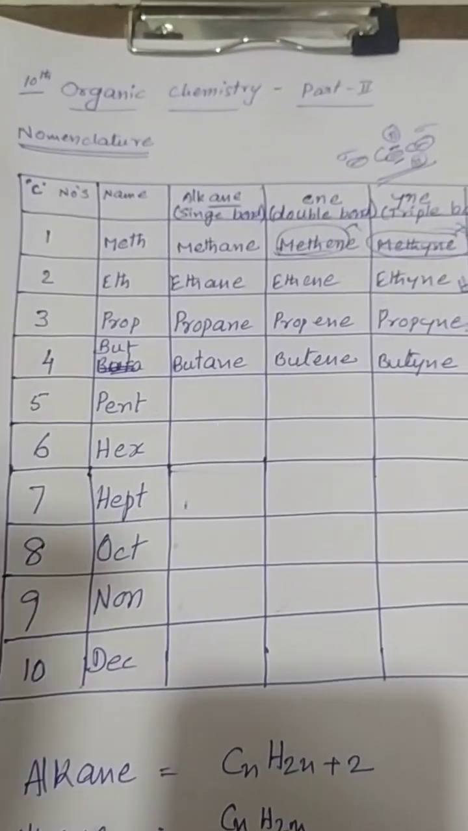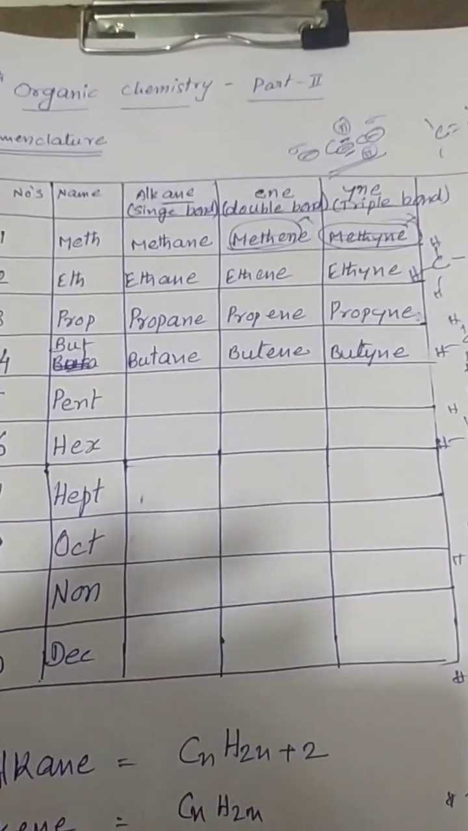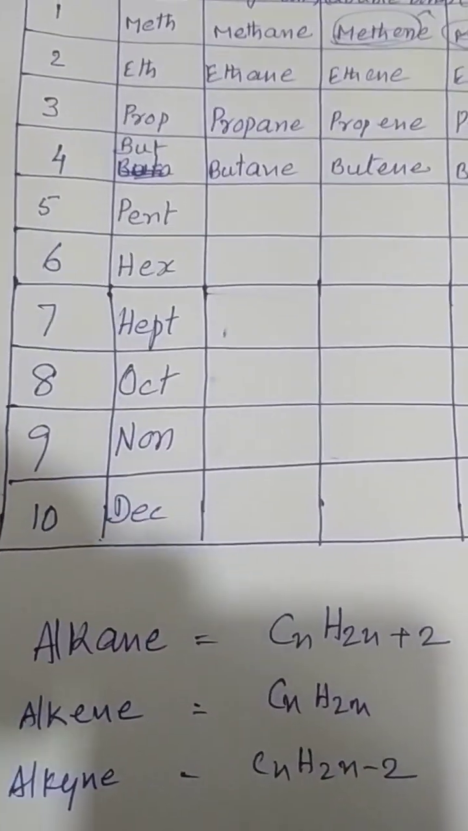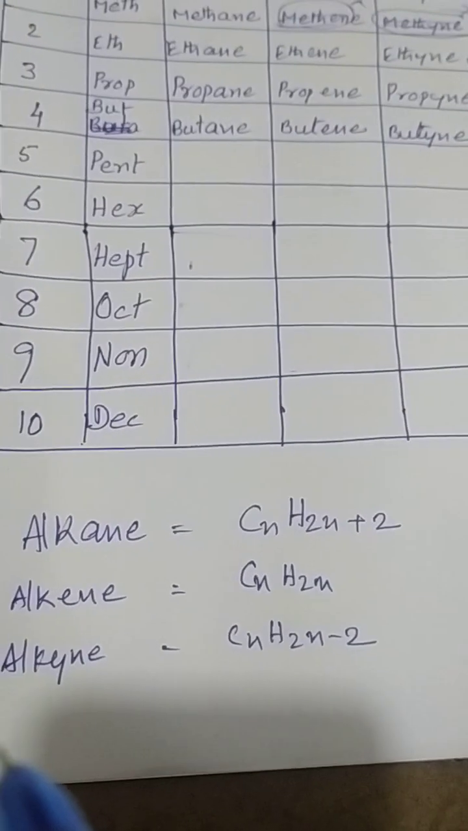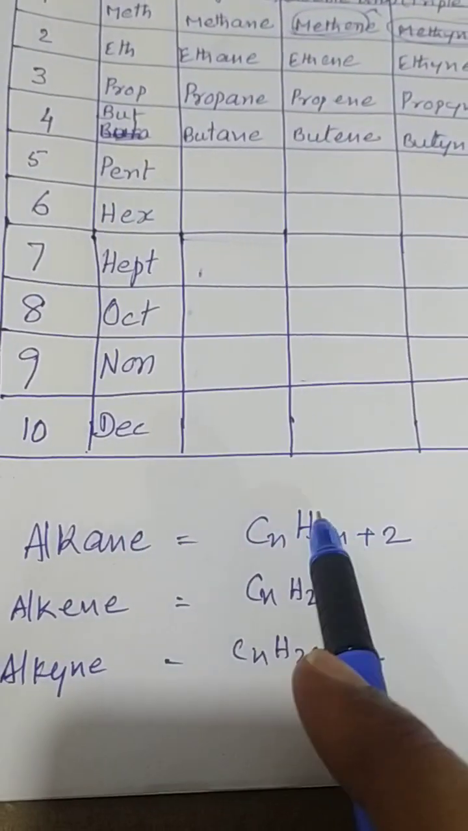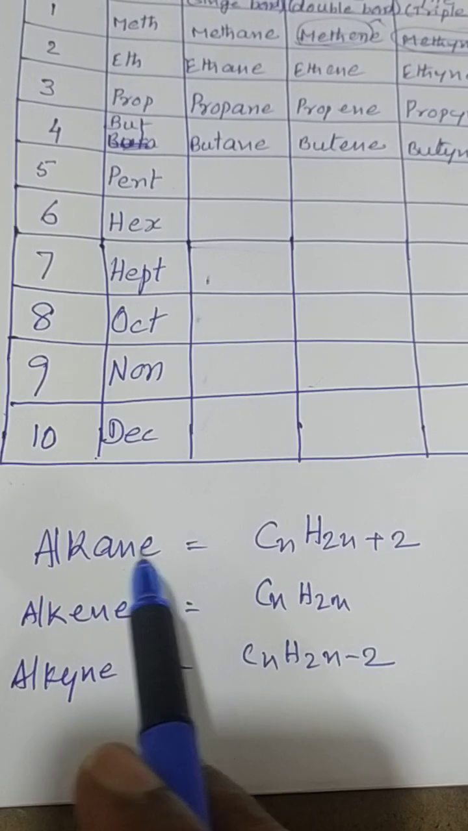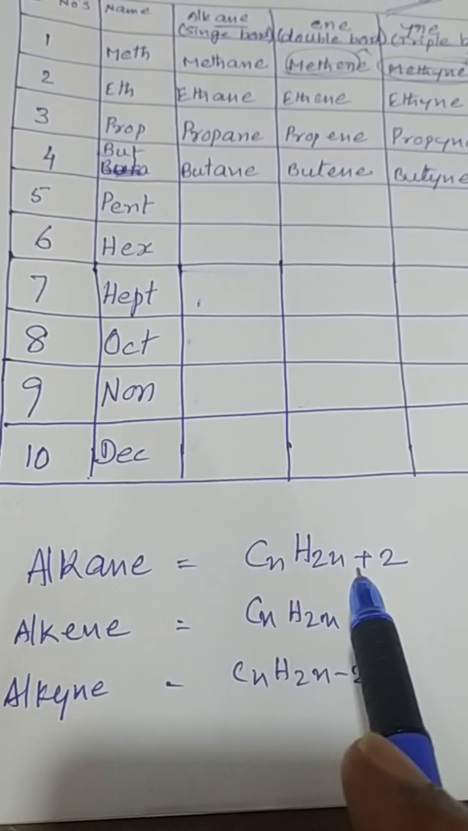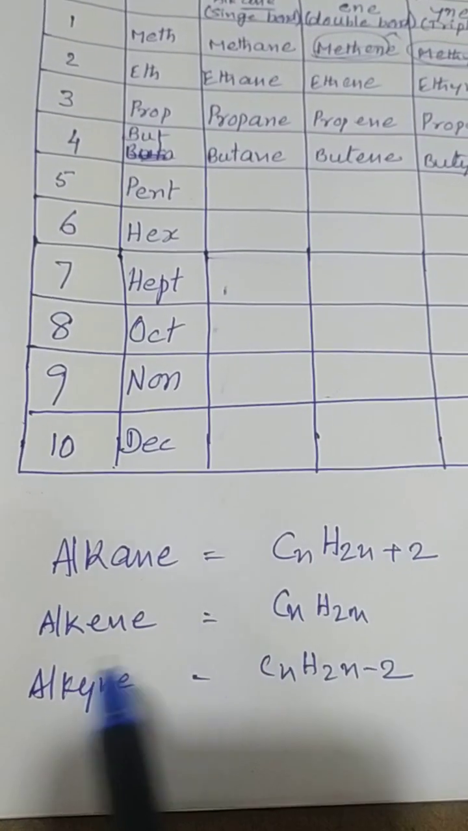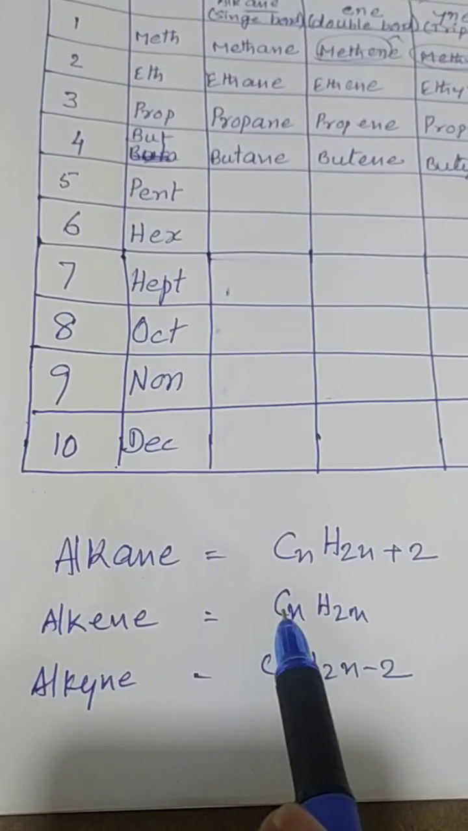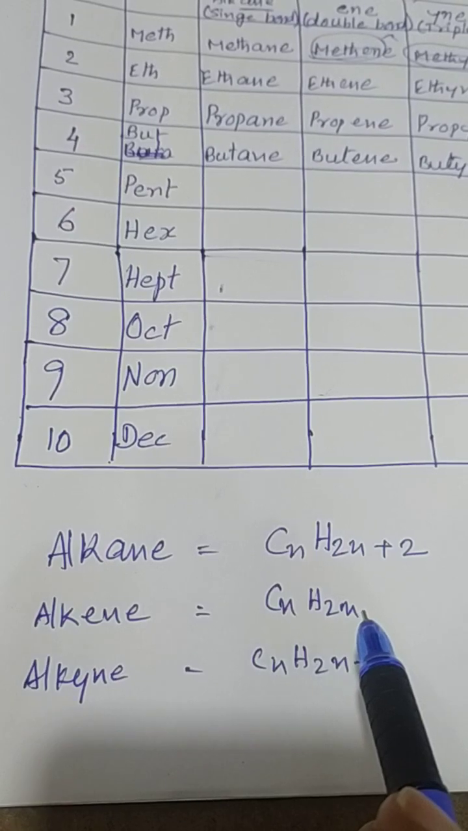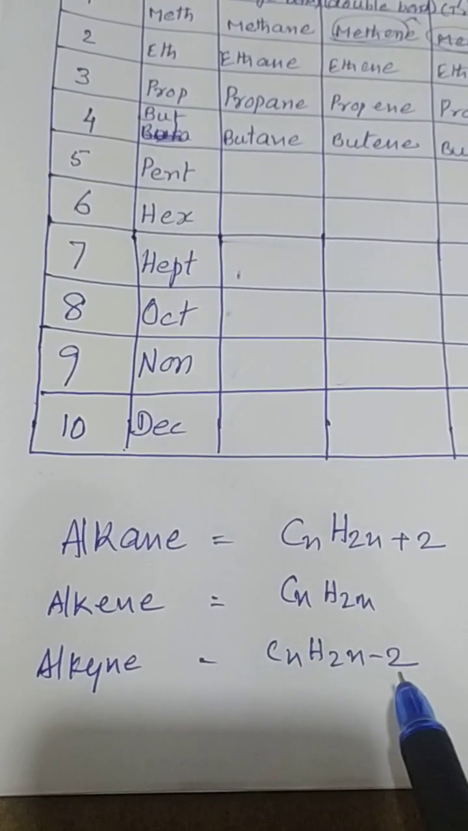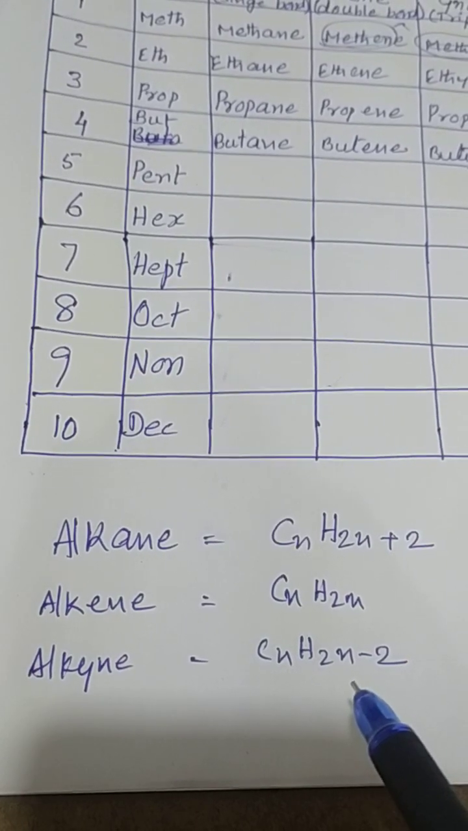There is a formula for every alkane, alkene, alkyne. For alkane, the carbon and hydrogen appear like that: alkane has the formula CnH2n+2. For alkene, the formula is CnH2n, 2 hydrogens less here. For alkyne, CnH2n-2, again 2 hydrogens less here.